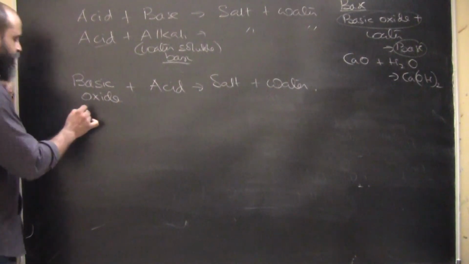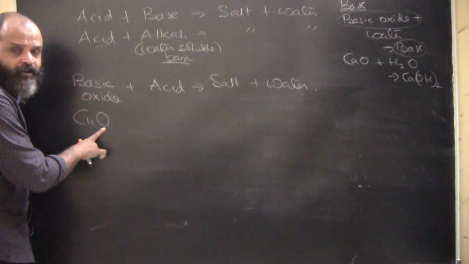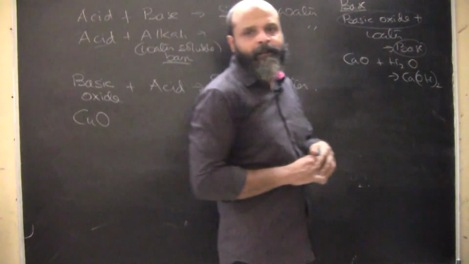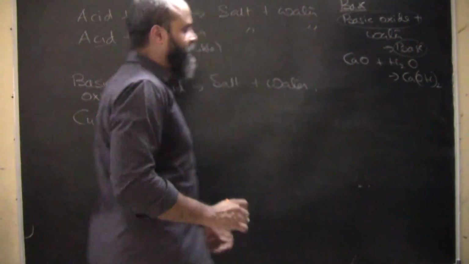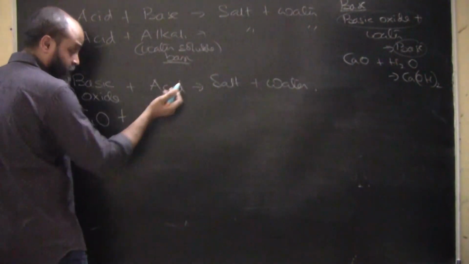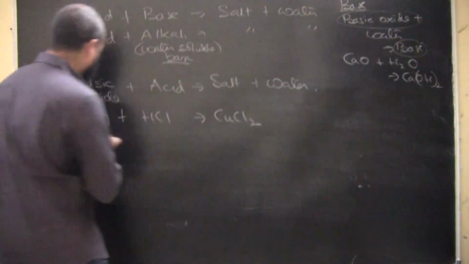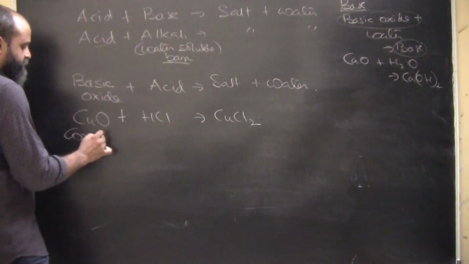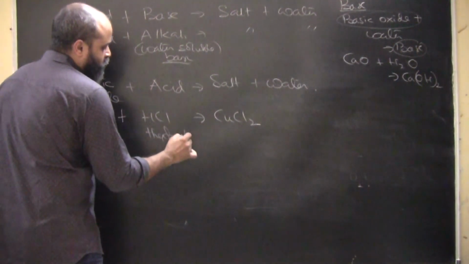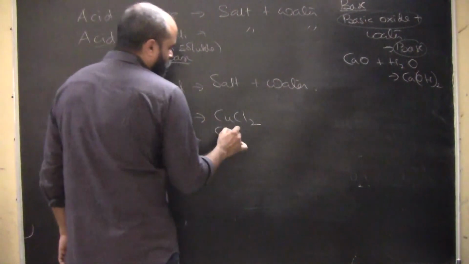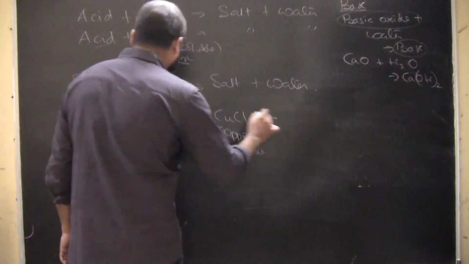For example, let's say we have copper oxide. This is a basic oxide. Any metallic oxide will be a basic oxide. So copper oxide is a metallic oxide. We treat it with an acid, hydrochloric acid. This is going to form copper chloride, CuCl2, plus water.